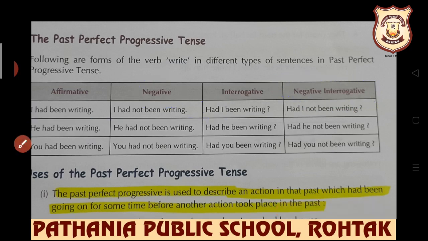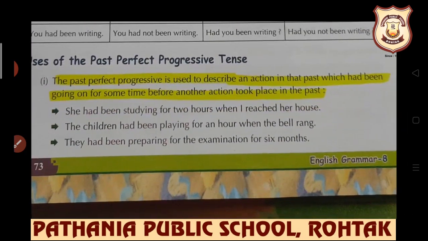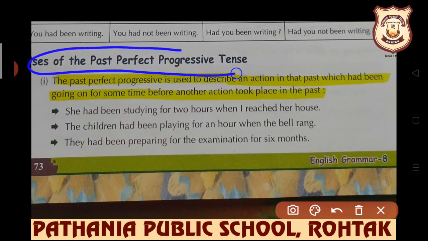Now let's learn about the uses. And beta, the same use is there of for and since. For is used for indefinite time. Since is used when we know the starting point, when we know about definite time. Now we have the uses of past perfect progressive tense.